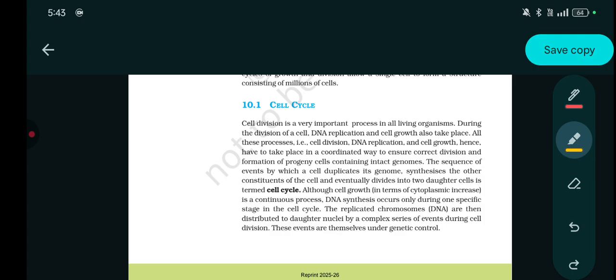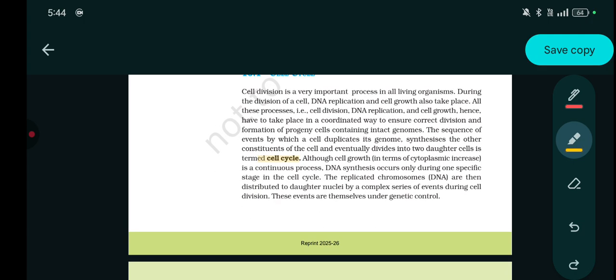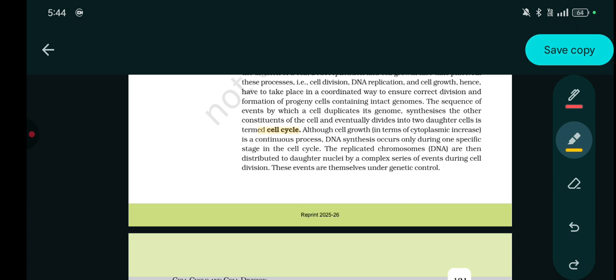The sequence of the events by which a cell duplicates its genome, synthesizes other constituents of the cell and eventually divides into two daughter cells is termed as a cell cycle. ये definition हो सकता है, ठीक है। Although cell growth in terms of cytoplasmic increase is a continuous process, DNA synthesis occurs only during a specific stage in a cell cycle. The replicated chromosome DNA are then distributed to daughter nuclei by a complex series of events during cell division. These events are themselves under genetic control.